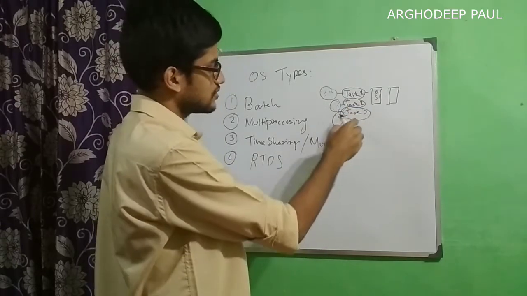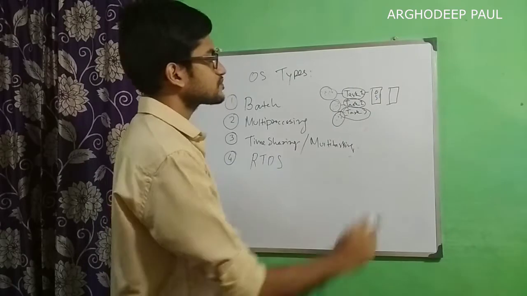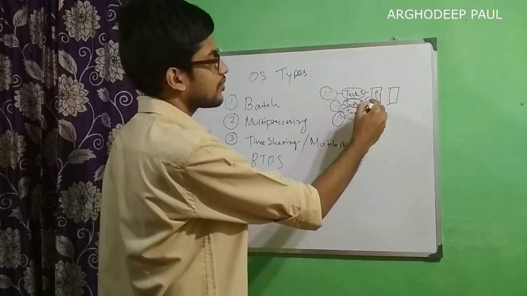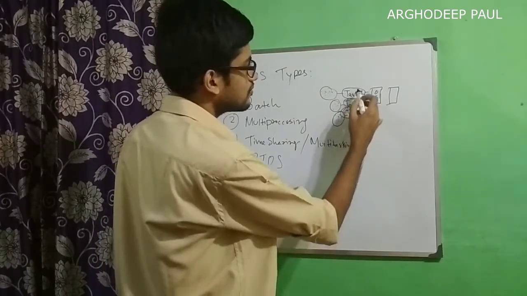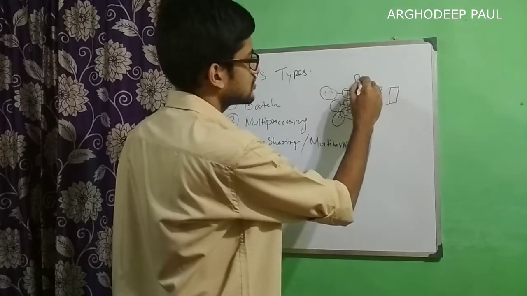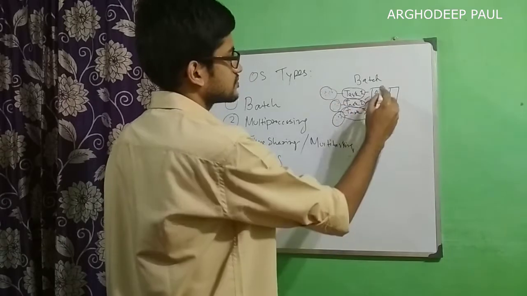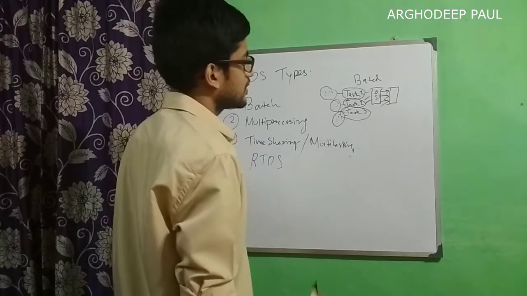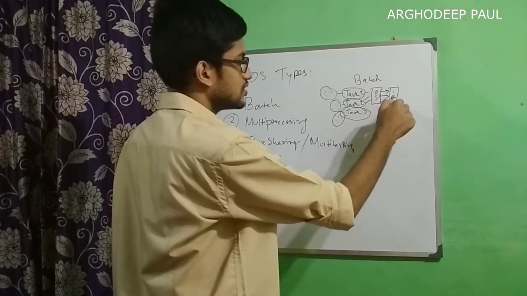So we have many tasks, but we have 3 categories of tasks. Now they will be loaded into the operating system, and the operating system will perform these tasks in batch. So this is also known as a batch. A batch will be loaded by the operating system further to the CPU.